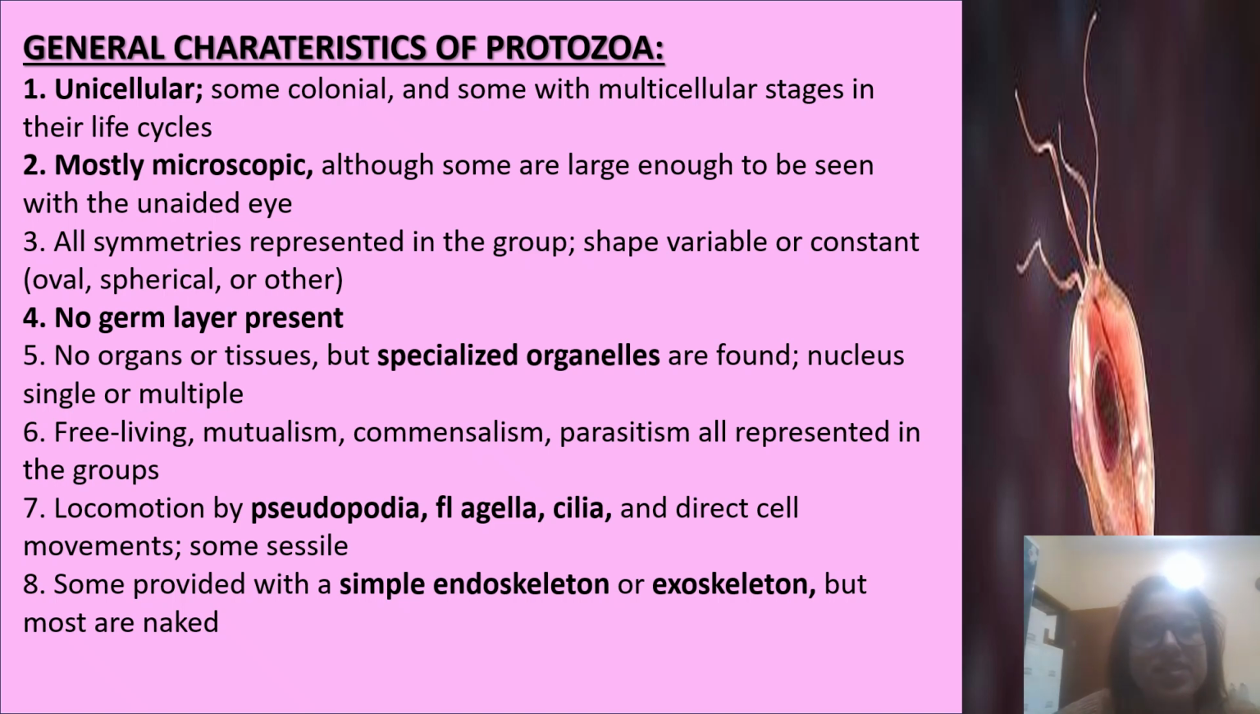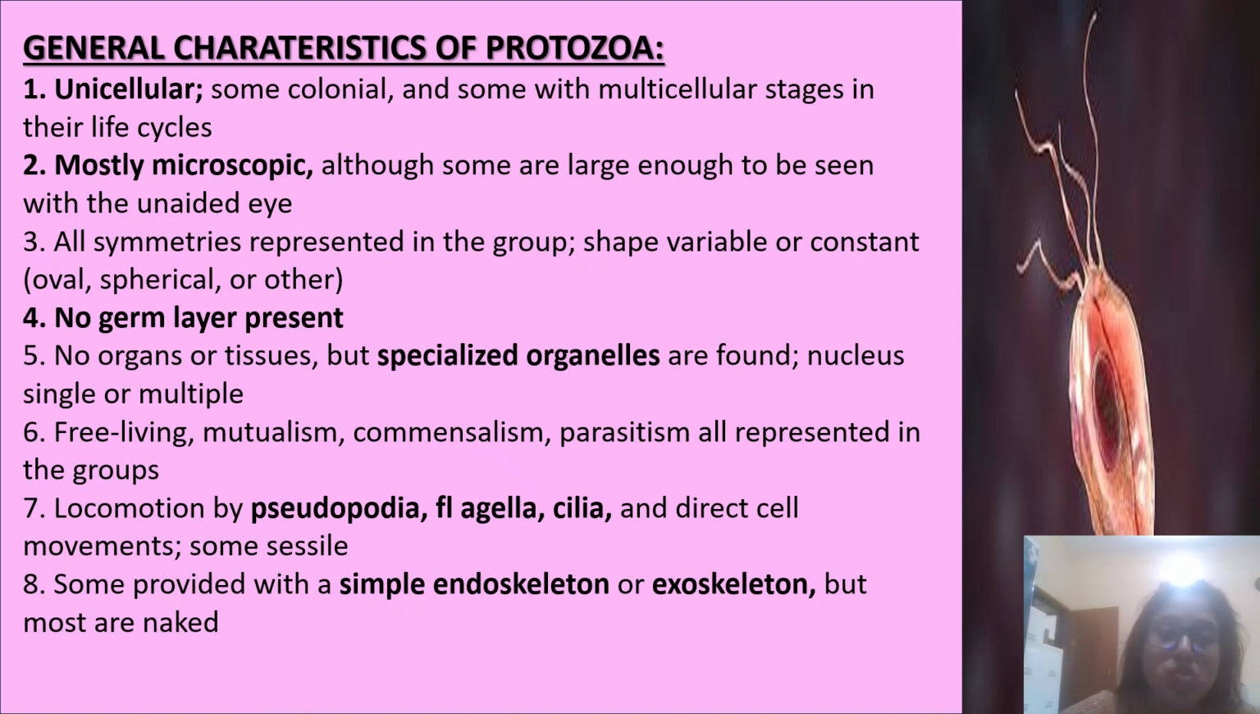Next, general characteristics of protozoa. Unicellular, some colonial, and some with multicellular stages in their life cycle. Mostly microscopic, although some are large enough to be seen with the unaided eye. All symmetries are represented in the group, and shape is variable or constant, that is oval, spherical or other. No germ layers present, no organs or tissues, but specialized organelles are found. Nucleus single or multiple.